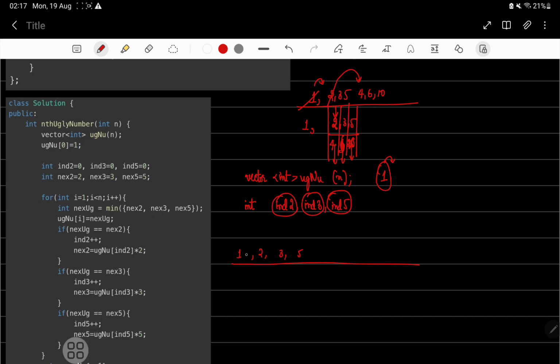Now this indexes array will have this only. Now suppose index of 2, index of 3 and index of 5 all are at 0 at first, right? If all of them are at 0, what do we know?